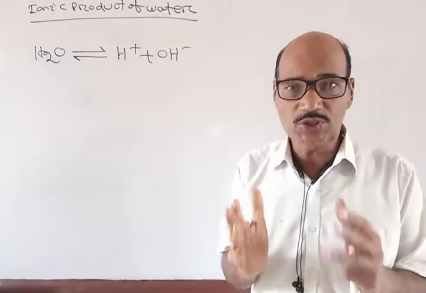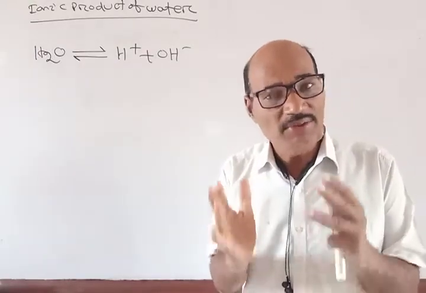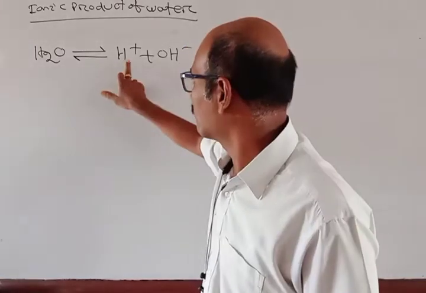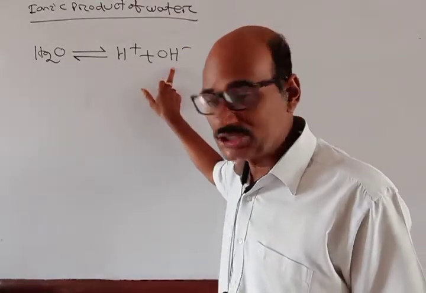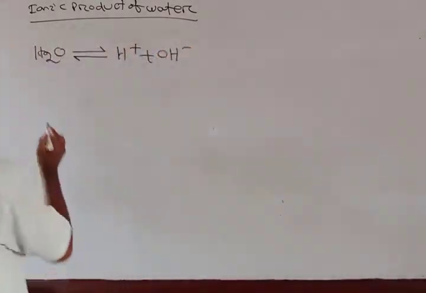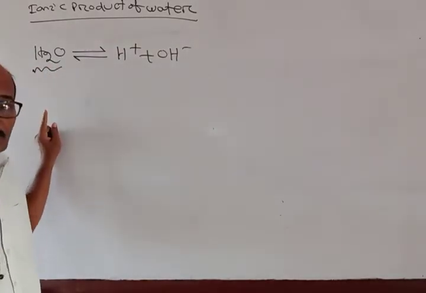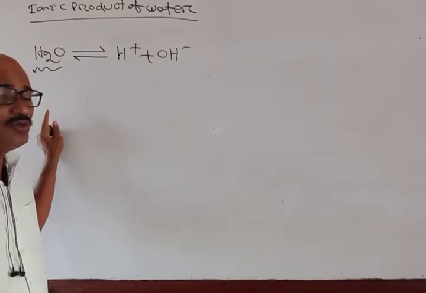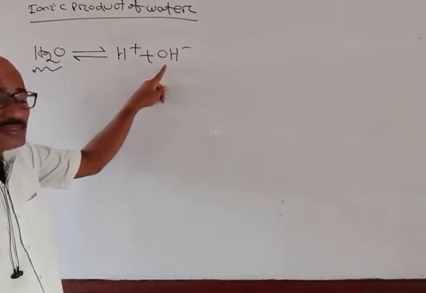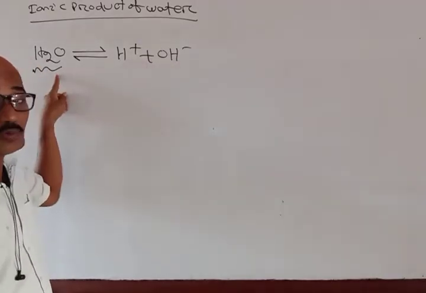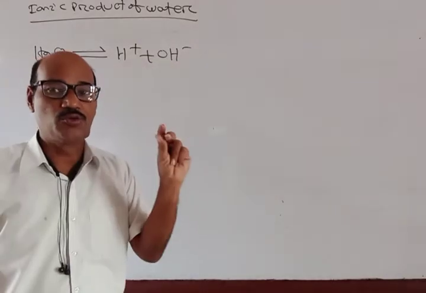That means it undergoes ionization very slowly. So most of the water molecules will remain undissociated, and the H+, OH- ions and the undissociated H2O molecules will be in equilibrium.